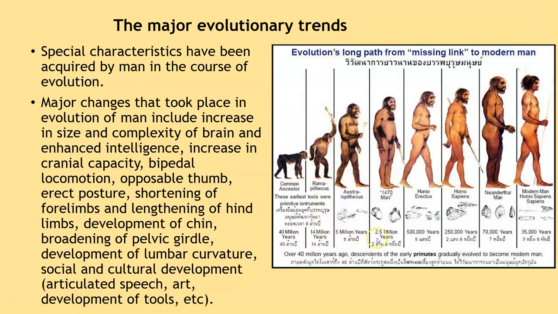Have a look at this picture. It summarizes whatever I have just mentioned. You can see our common ancestors. You can see the changes in the body. That is, you have the bipedal locomotion that was developed further, then the thumb became opposable, then we have the development of chin, the broadening of the pelvic girdles, you have the lumbar curvature which gives you the erect posture that has been developed. In this you can see the tools that were being developed during the course of evolution.